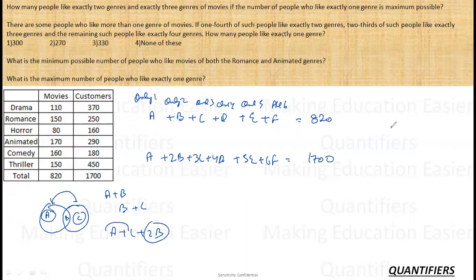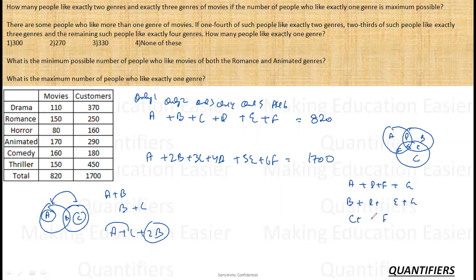Basic as that. If I had this 3-circle Venn diagram with A, B, C, D, E, F and G, and I add all these circles as they are: circle 1 is A plus D plus F plus G. Circle 2 is B plus E plus D plus G. Circle 3 is C plus F plus E plus G. If I add them up, it becomes A plus B plus C plus twice of D plus E plus F plus 3 times of G.